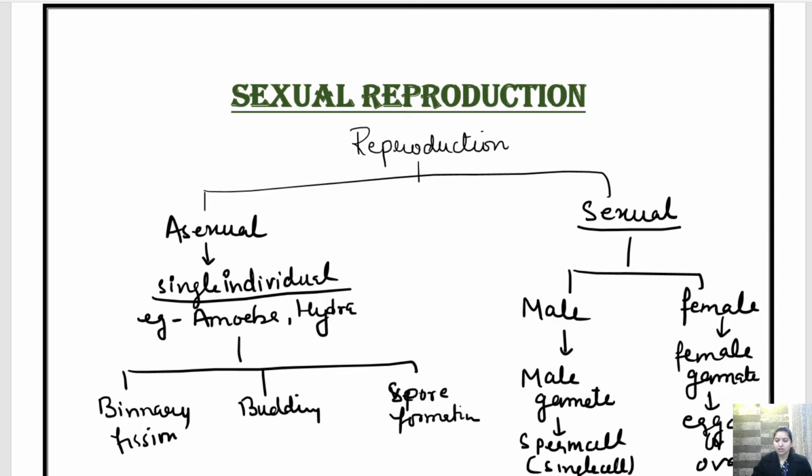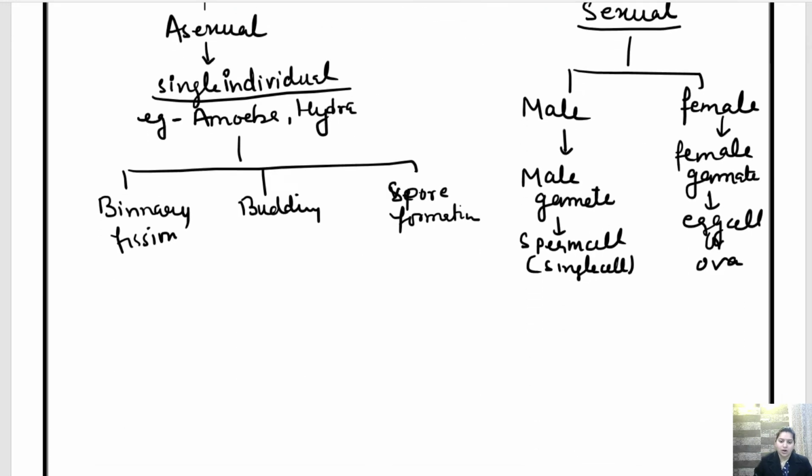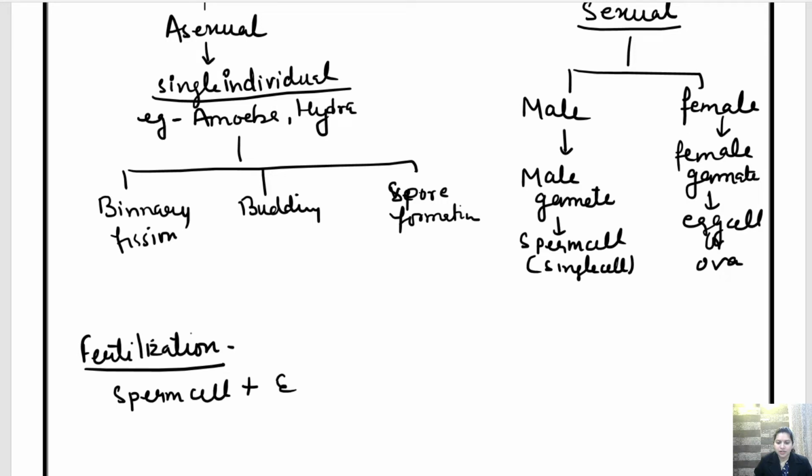Clear? Now what happens? There is a process called fertilization. So what happens in fertilization? The sperm cell fuses with the egg cell and produces a zygote, or we say offspring.